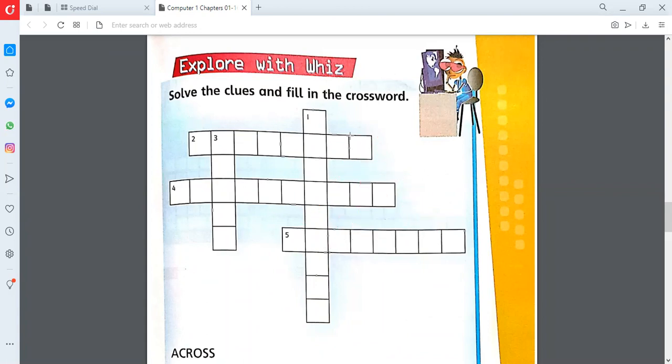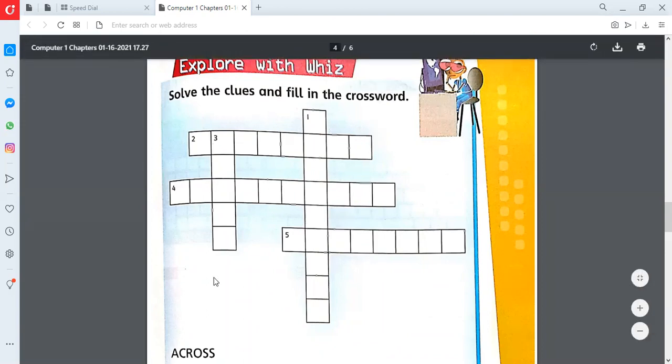They are giving you the hint that the first word contains 1, 2, 3, 4, 5, 6, 7, 8, and 9 alphabets.